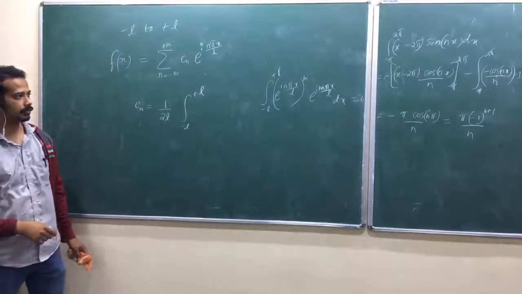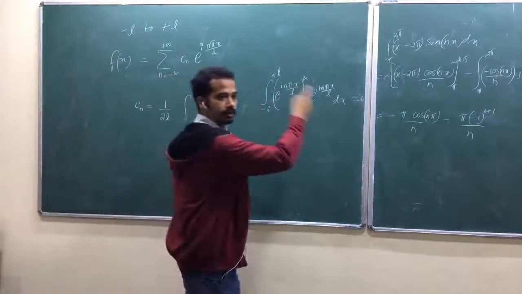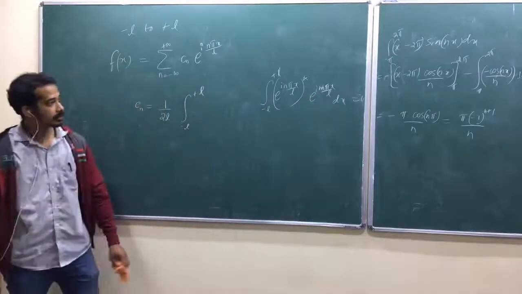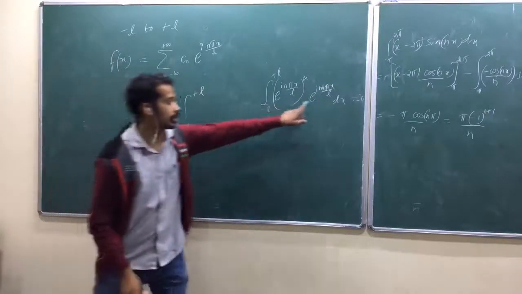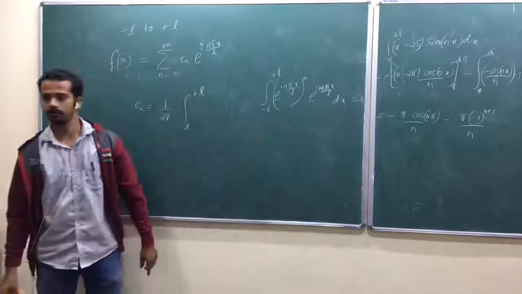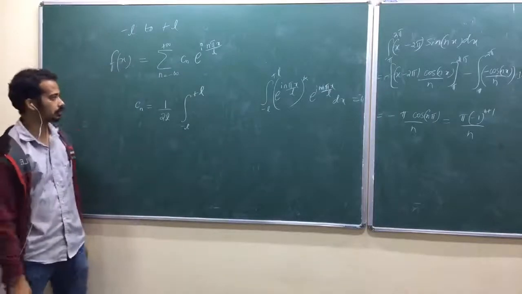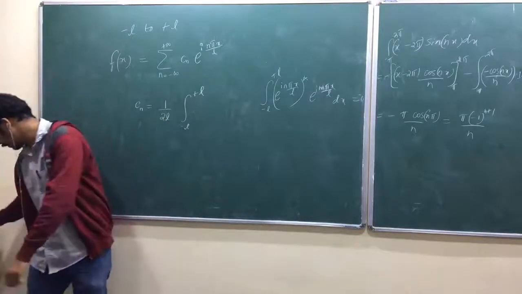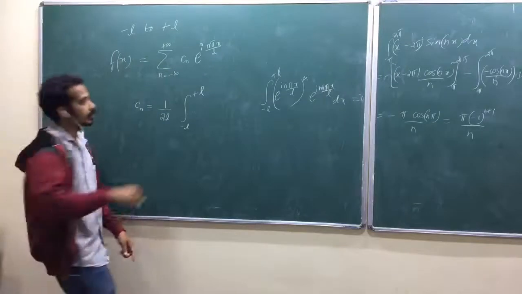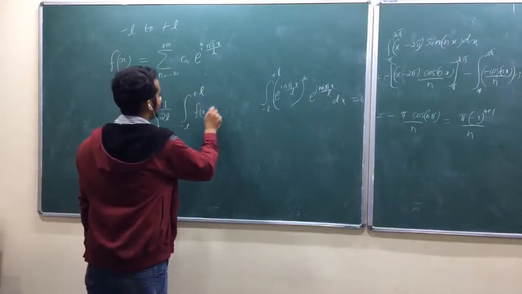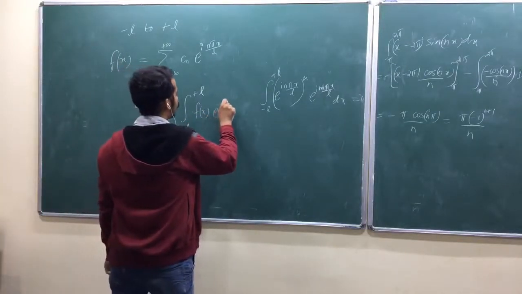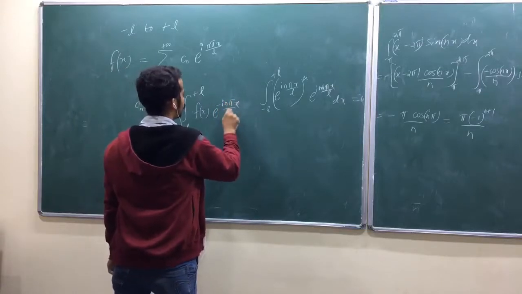You can show this when m is not equal to n, that is the orthogonality condition. These functions are orthogonal to each other in the quantum mechanical sense, okay. Yeah, minus L to plus L, f of x into, yeah, f of x into, look at here, e power minus i n pi x by L, look at here.